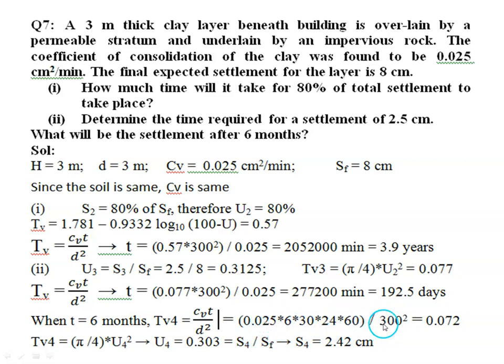Then this D value is converted into centimeters. Because of this CV value, we converted the D value in centimeter and time value in minutes. So from this we can find the time factor, and then we can estimate the degree of consolidation. Knowing the degree of consolidation, we can estimate the settlement.